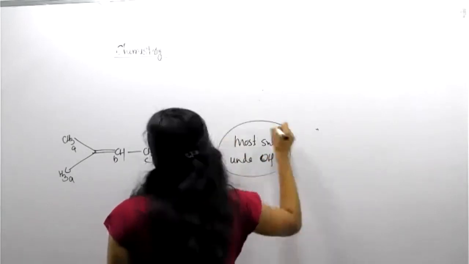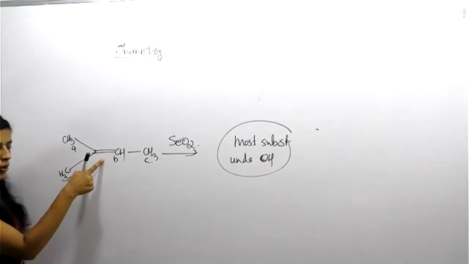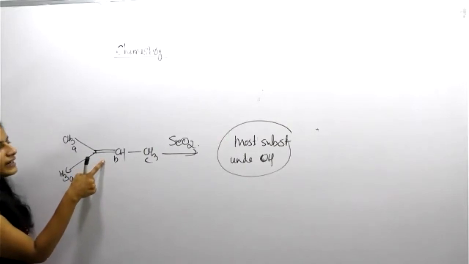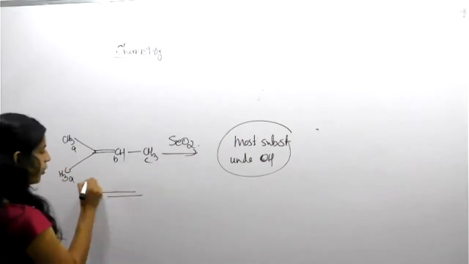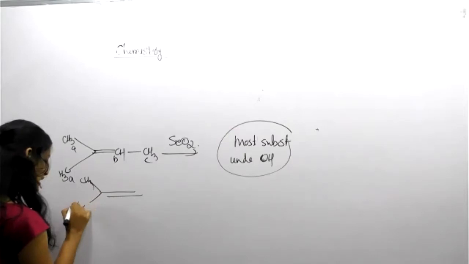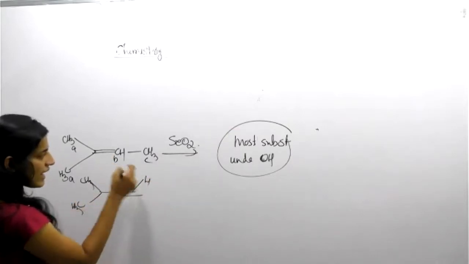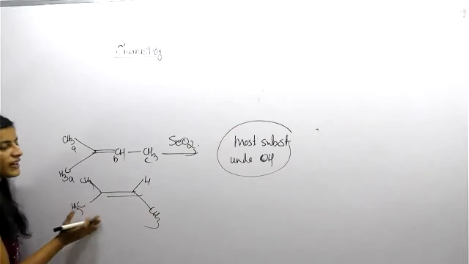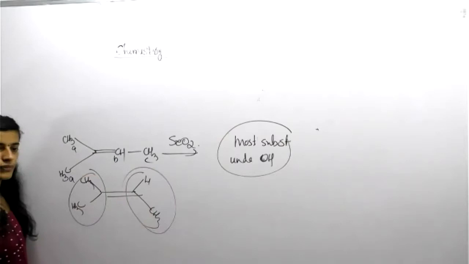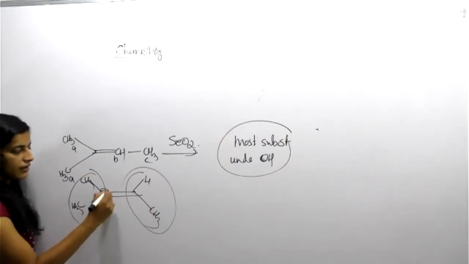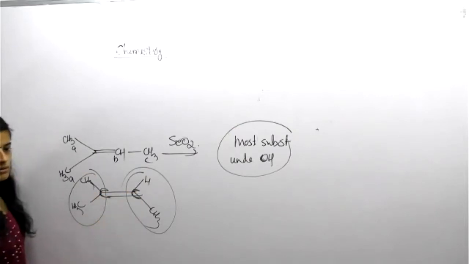Most substituted double bond. So this is the double bond. Here there is the most substitution. Why? Suppose see the double bond. Here is the CH3 group. Here is the CH3 group. But here one is hydrogen, another one is CH3. So which one is the most substituted end of this double bond? This area or this area? Tell me, Sejal. Which area will be the most substituted part?